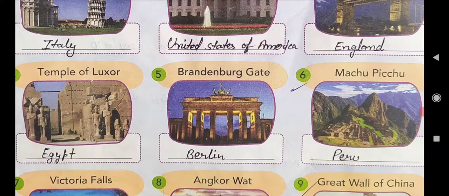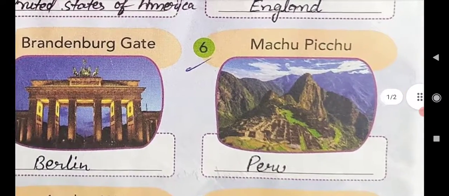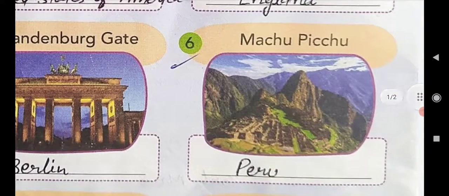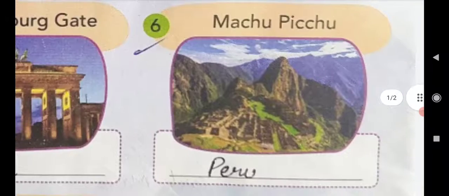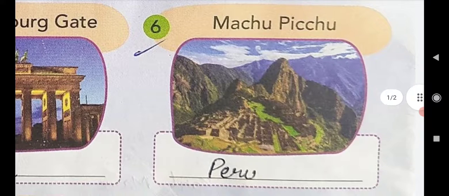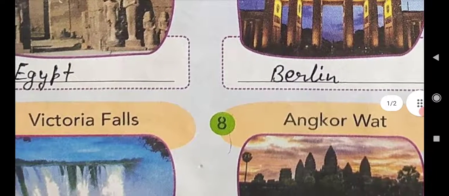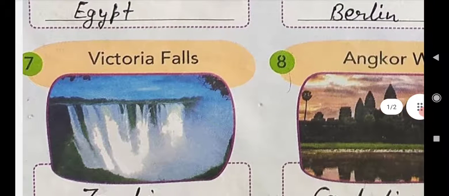After that, next is Machu Picchu. Machu Picchu is a landmark of a country, Peru. The name of the country is Peru and the spelling is Peru.